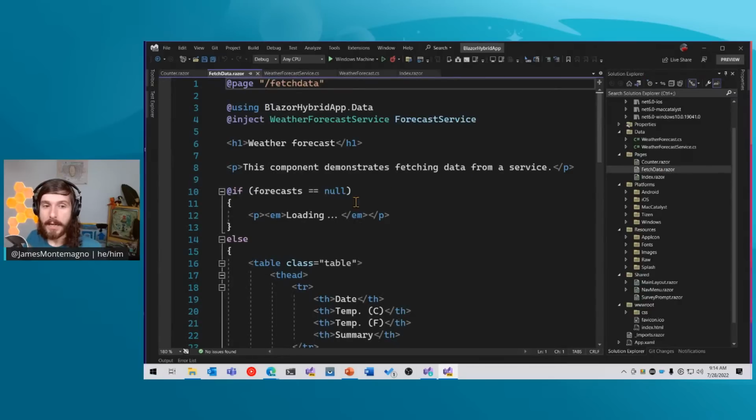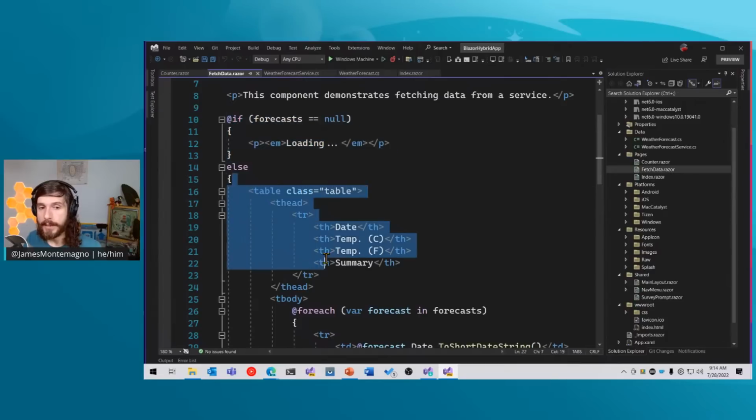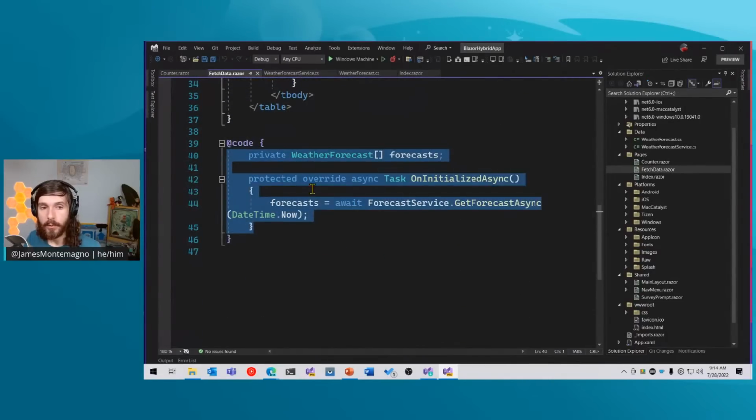Same thing with fetch data: it's just using some very simple HTML components and Razor syntax to automatically go in and display a table with weather data. And here it's just using simple .NET to load data from that forecast.